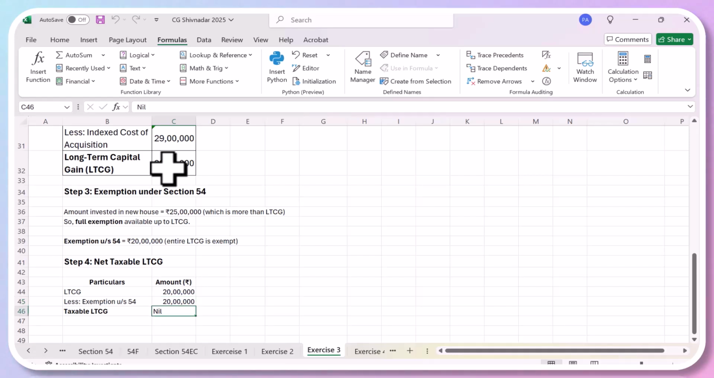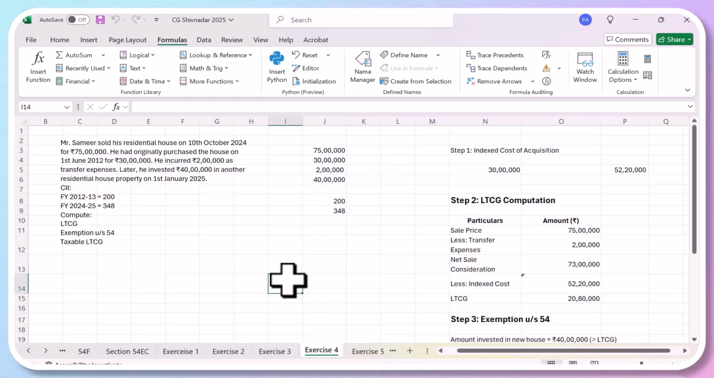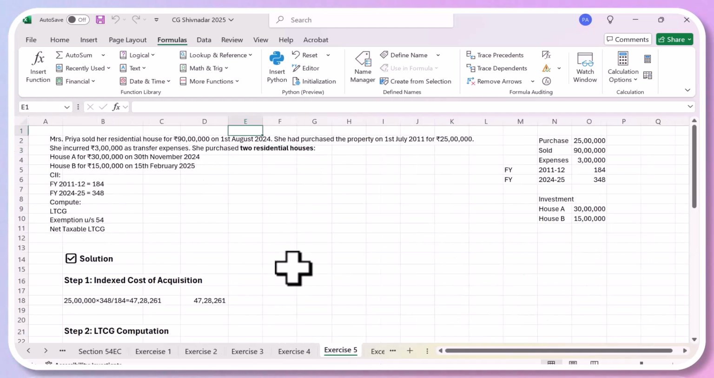So let's go to exercise number 4. Okay. So this is a similar one. So we go to exercise number 5. Now read this exercise number 5. Yes, sir. This is for everyone.